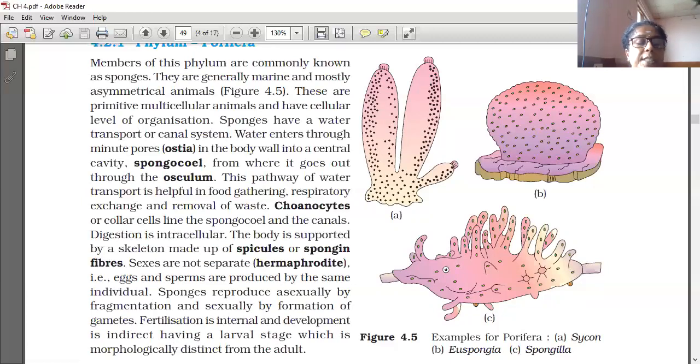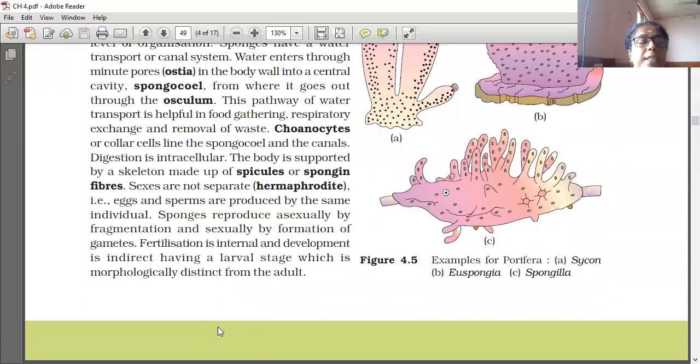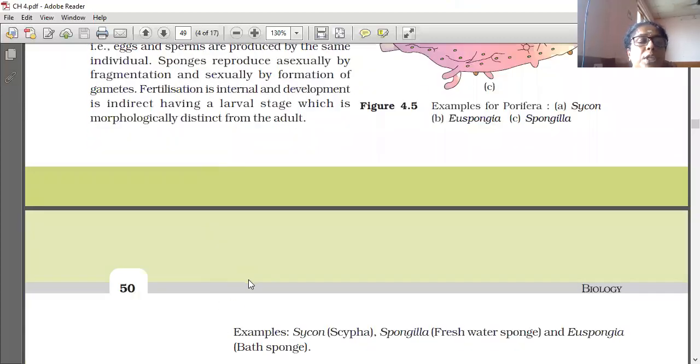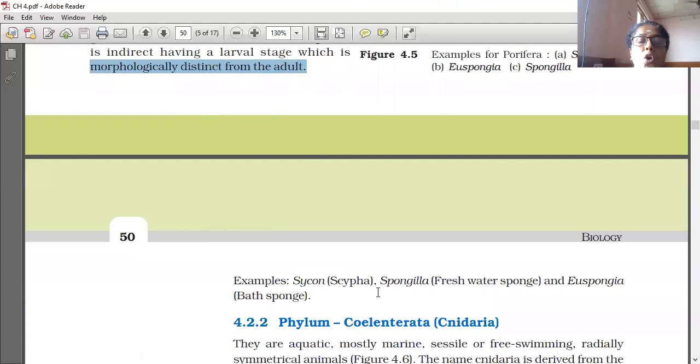So fertilization is internal and development is indirect, having a larval stage which is morphologically distinct from the adult. That is the definition of larva. If a larva is present in the development, it is called indirect development. If a larva is absent, it is called direct development. Examples are Sycon, Spongilla, and Euspongia. Spongilla is the freshwater sponge. Euspongia is the bath sponge.